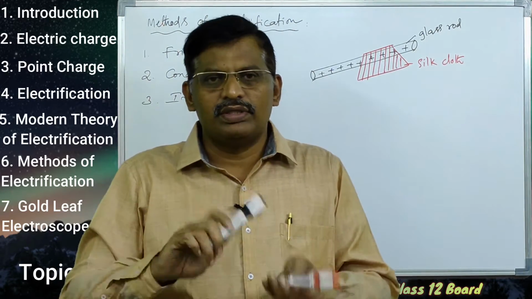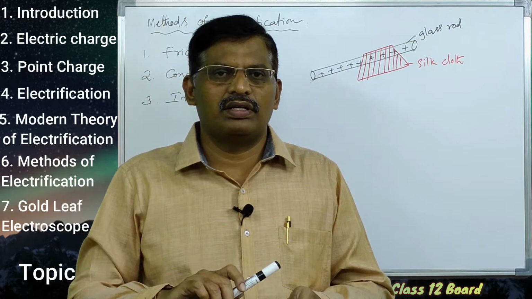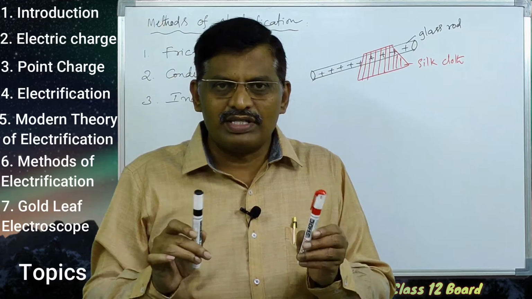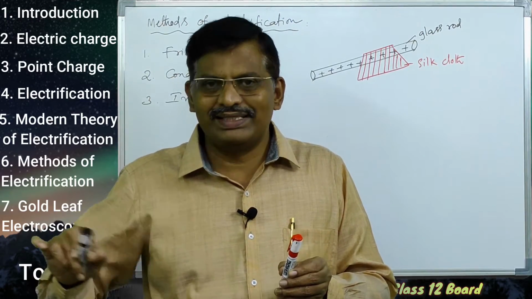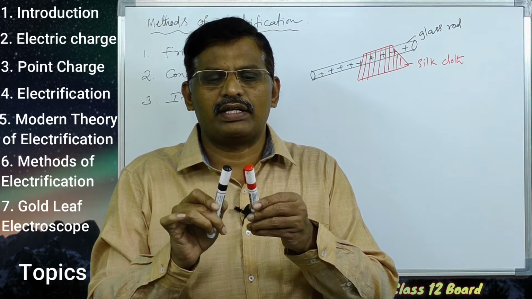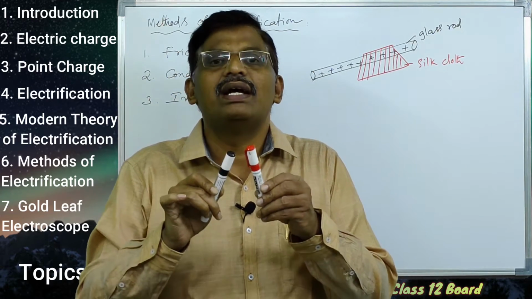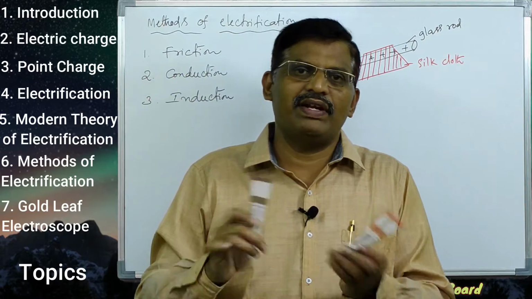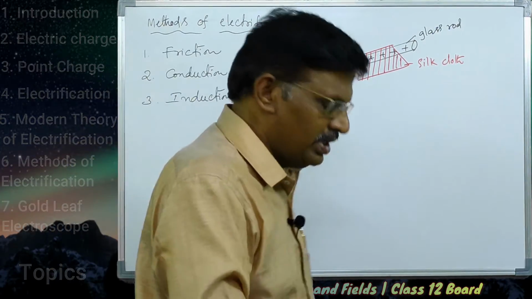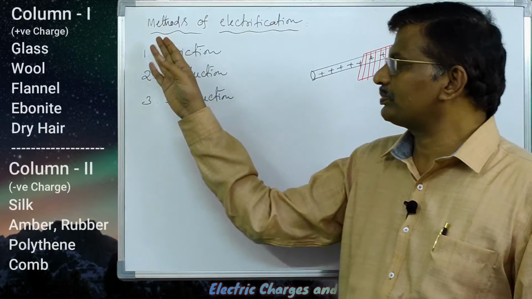They also exchange the electrons from one glass rod to another glass rod. They repel each other. Or two glass rods separately rubbed with the silk cloth; when these two are brought nearer, they repel each other because they will get the same kind of charge.